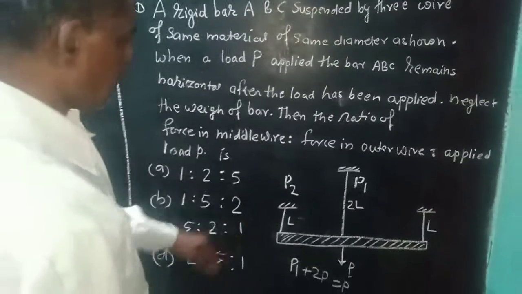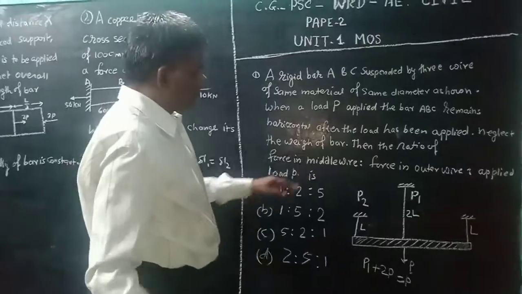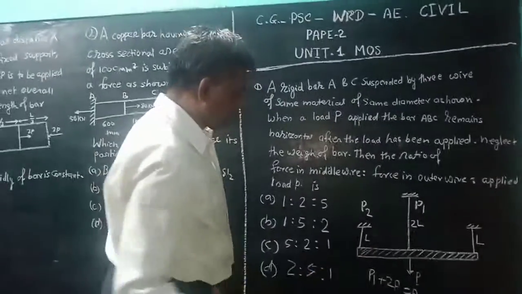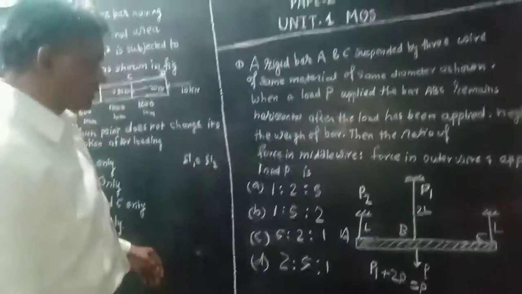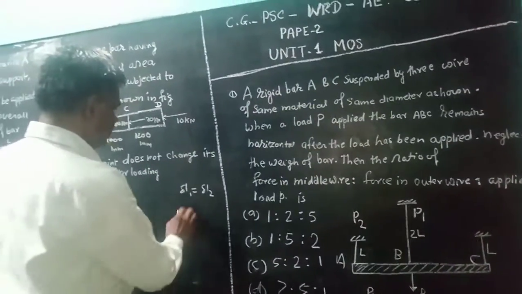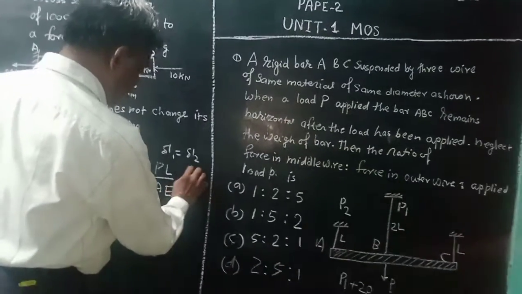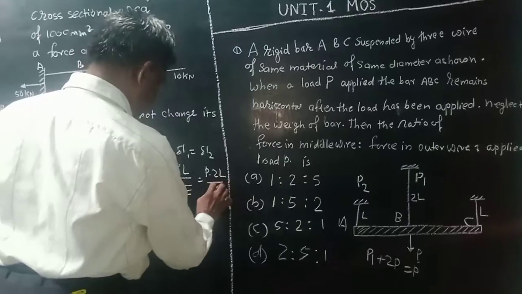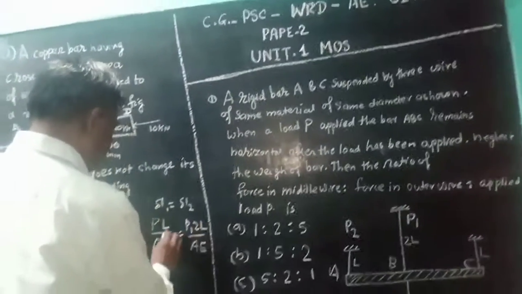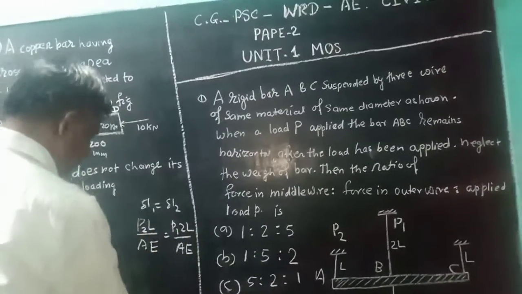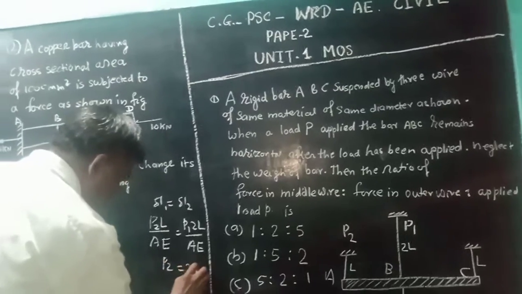And after applying the condition, del L1 is equal to del L2, because this bar ABC is always in horizontal position. So del L1 is equal to PL upon AE, and del L2 is equal to P into 2L upon AE. But this is the middle bar, so this is P1 and this is the outer bar, this is P2. So therefore, L and AE cancel, P2 is equal to 2P1.